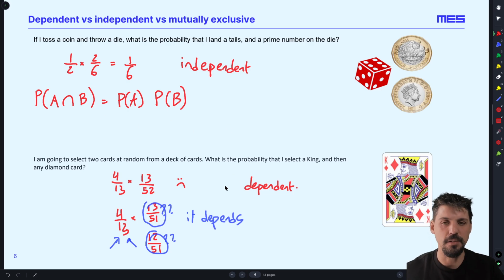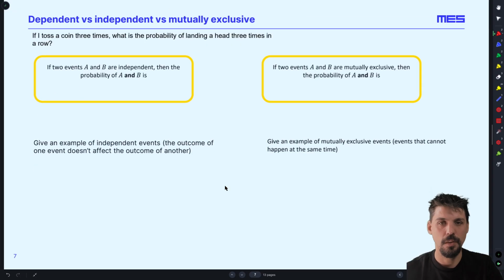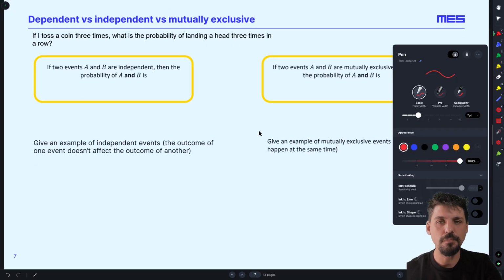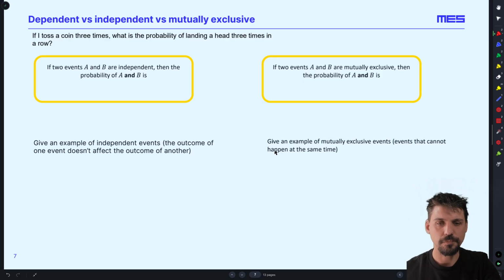Okay, so we've got independent and dependent, and then we're going to talk about mutually exclusive. We've already written this one out: if A and B are independent, the probability of A and B is the probability of A times the probability of B. Now, mutually exclusive means they can't happen at the same time.